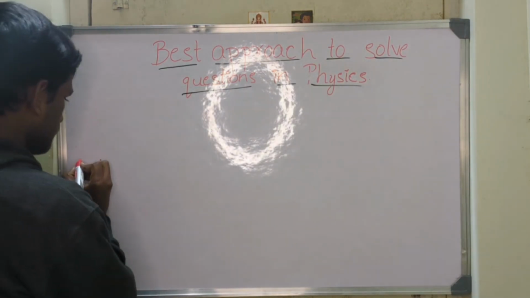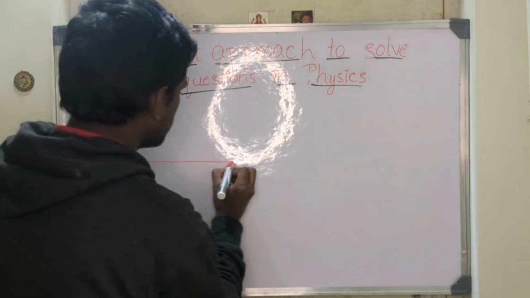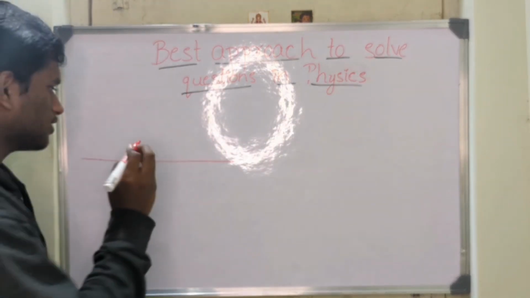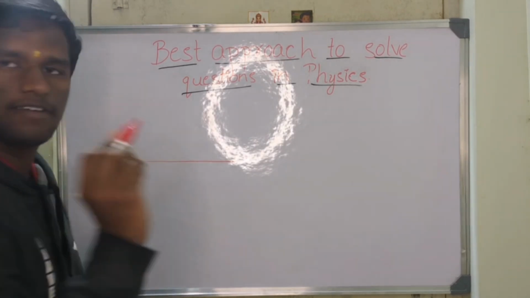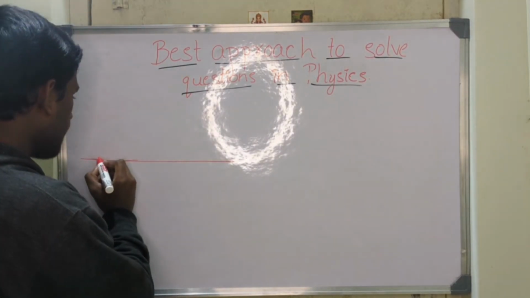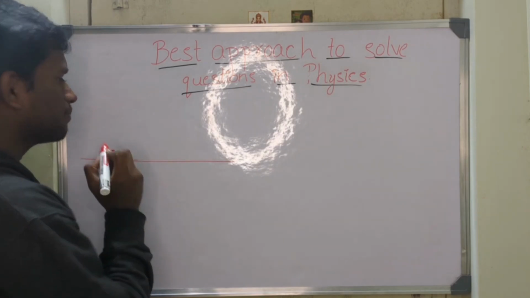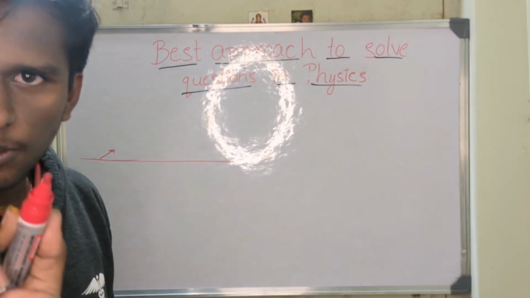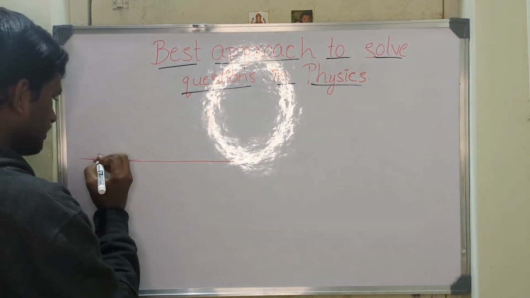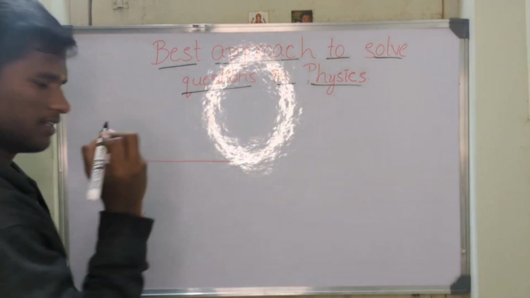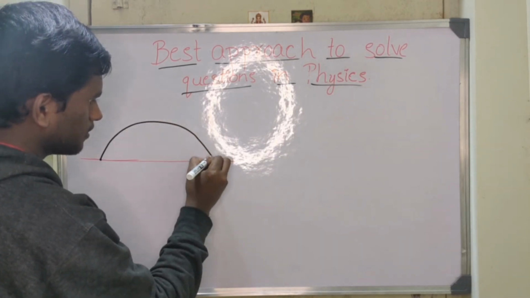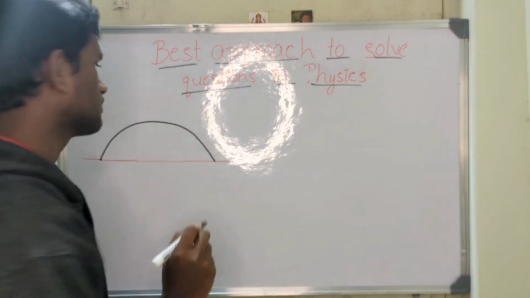Okay. Assume this is the ground, a horizontal surface. We all know any object projected at some angle from the ground makes a trajectory path. We all know this, right? Yes. Let us draw the trajectory of the particle. This is the object. It will travel in a projectile motion.